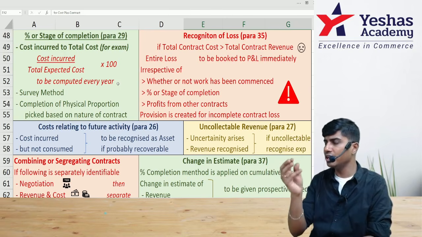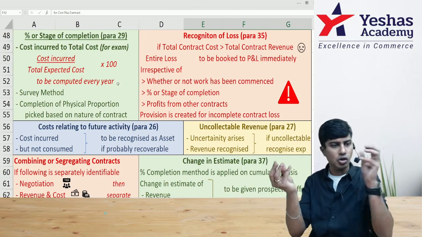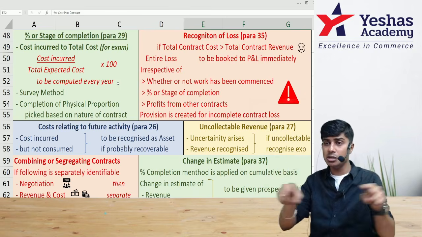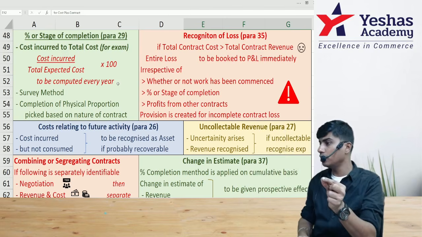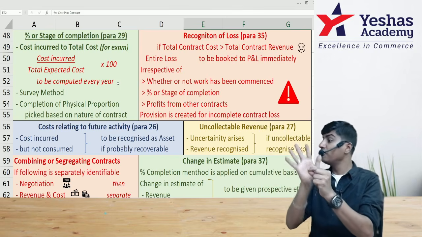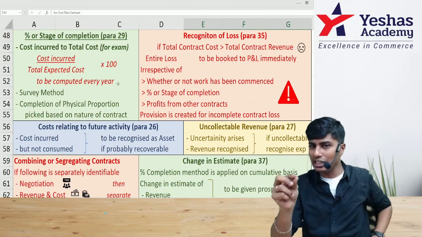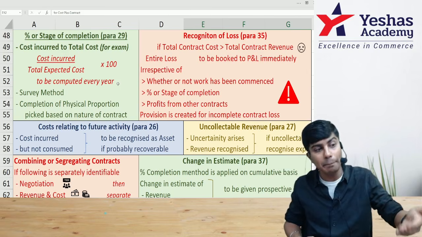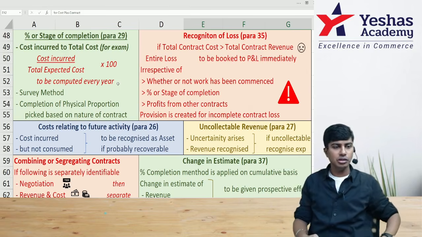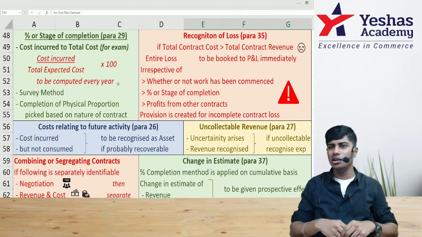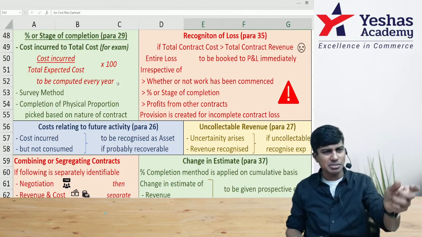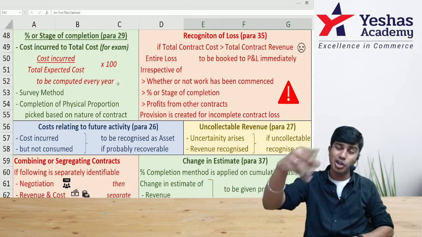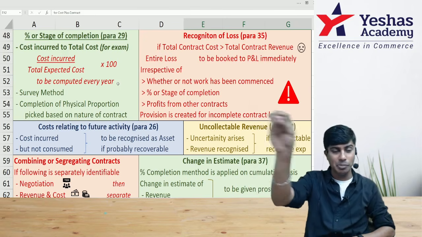Contract revenue is recognized based on PCM. Contract cost is recognized based on PCM. If there is loss that comes in P&L will be percentage only. But you should write total loss. If you write total loss, to the extent loss is not yet incurred, because the contract is not yet complete, will be called as provision. What you have to do is open contract P&L, PCM percentage multiplied by total revenue, write credit side. Contract cost incurred or total contract cost into percentage, you write debit side.